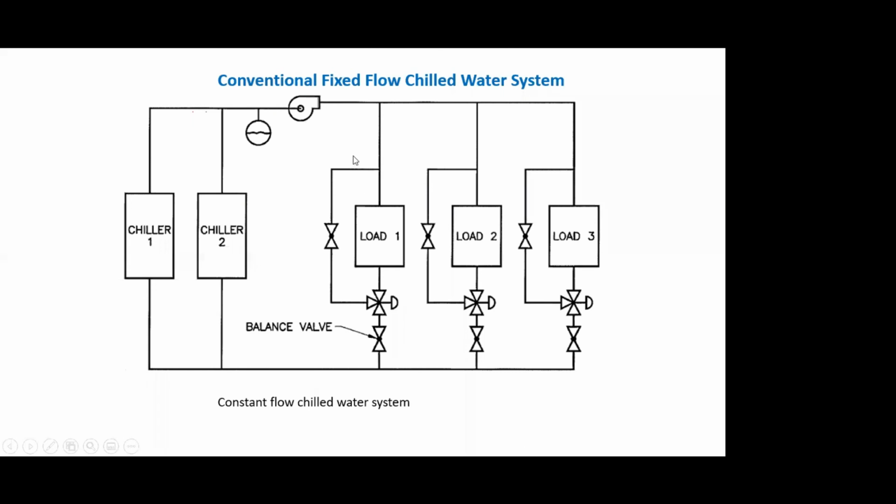Okay, so this is this bypass line. So what happens is, even if the load in the AHU (air handling units) is less, the water gets bypassed, the cooling coil gets bypassed, but the pump is actually handling the same amount of water flow, right? So I'm not taking advantage of this cubic proportion of reduced power.